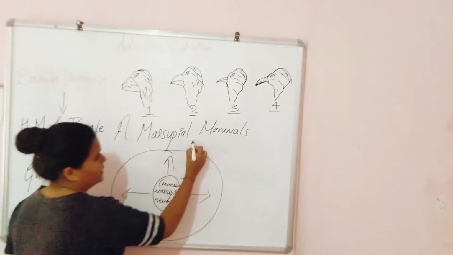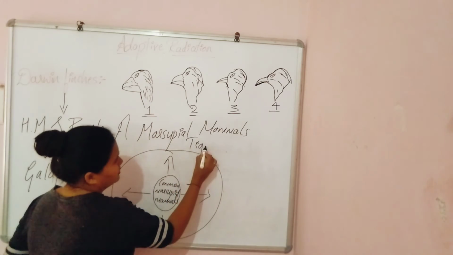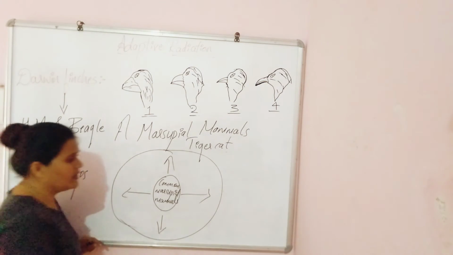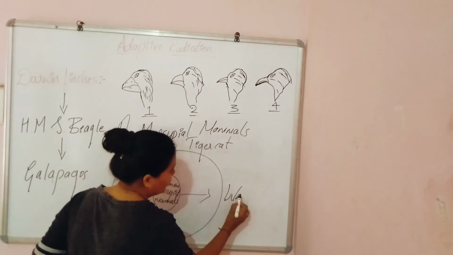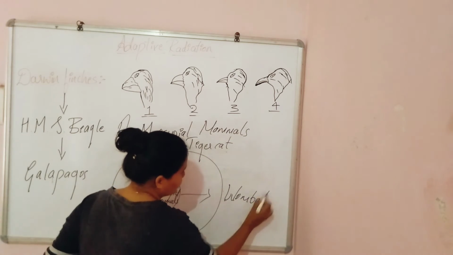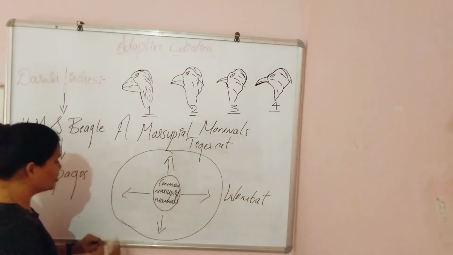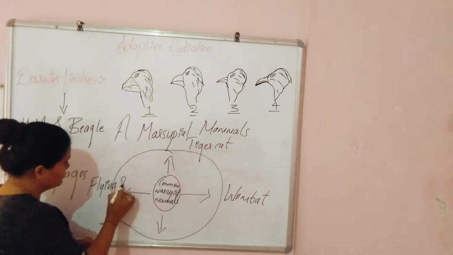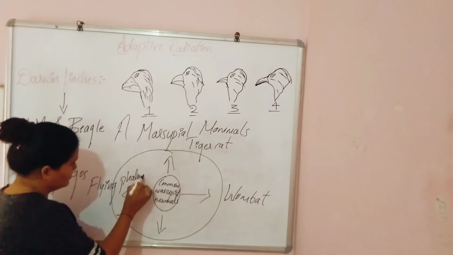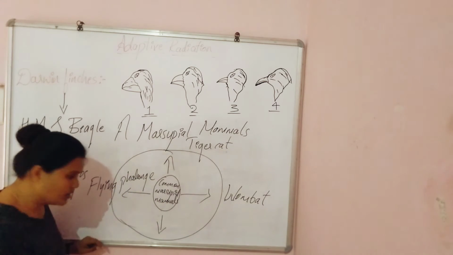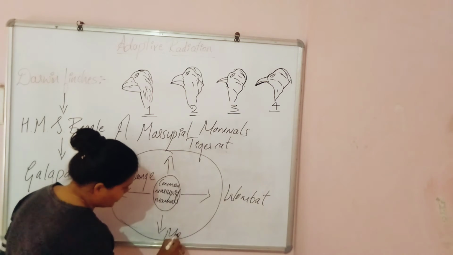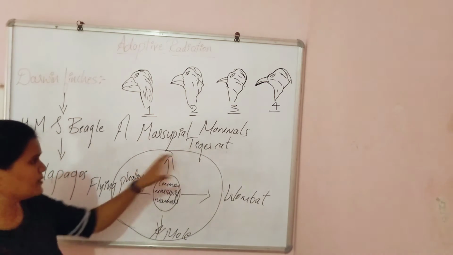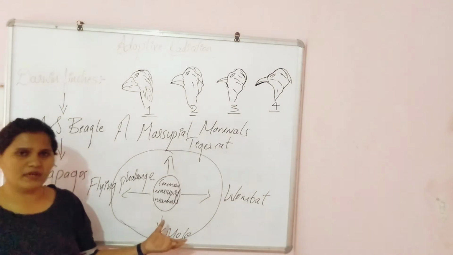For example, the tiger cat, which is a marsupial mammal, and also the wombat, and also the flying phalanger, and also the Australian mole. So all these organisms are marsupial mammals.